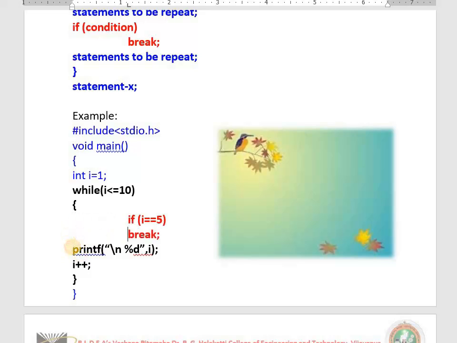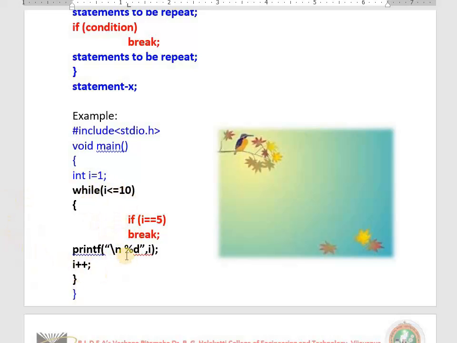I explain it slowly. First time I is 1, 1 less than or equal to 10. Yes, whether I is 5? No. No means break will not work. 1 will be printed. It becomes 2. 2 less than or equal to 10. Yes, I is 5? No, 2 prints. 3, 3 prints. 4, 4 prints. It becomes 5. I is equal to 5. Yes, break takes place. What is the output of this code? 1, 2, 3, 4. What happened here? The loop is completed in between only, based on the condition.